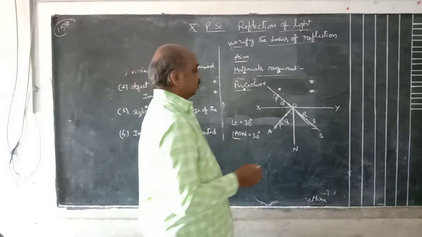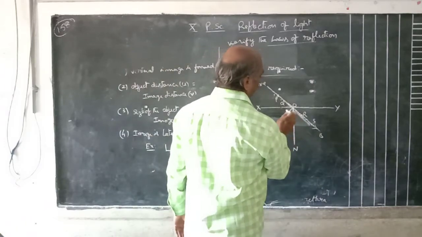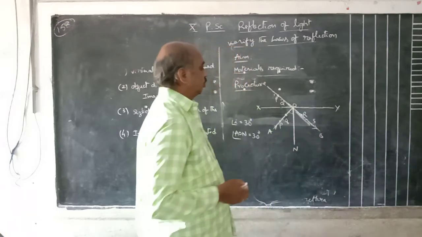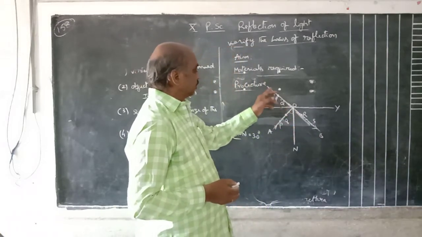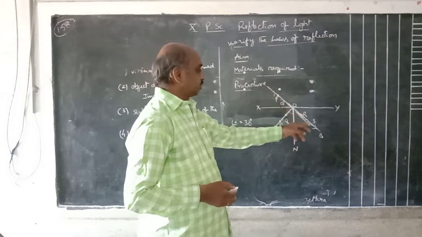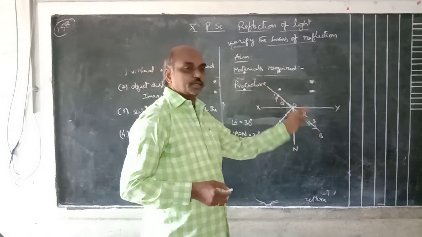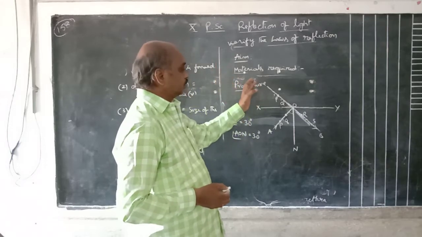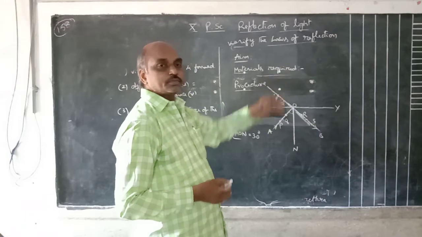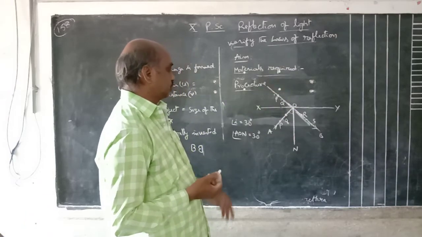In the same direction, arrange two more pins, R and S, so that the images P dash, Q dash, R and S appear to be on the same straight line. Now remove the mirror and the pins.